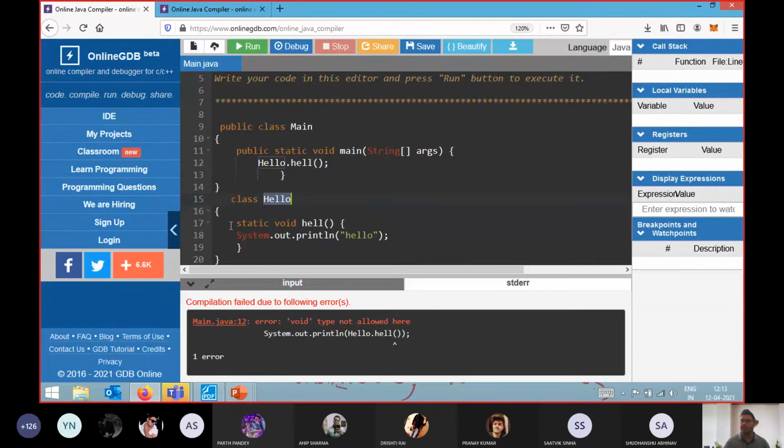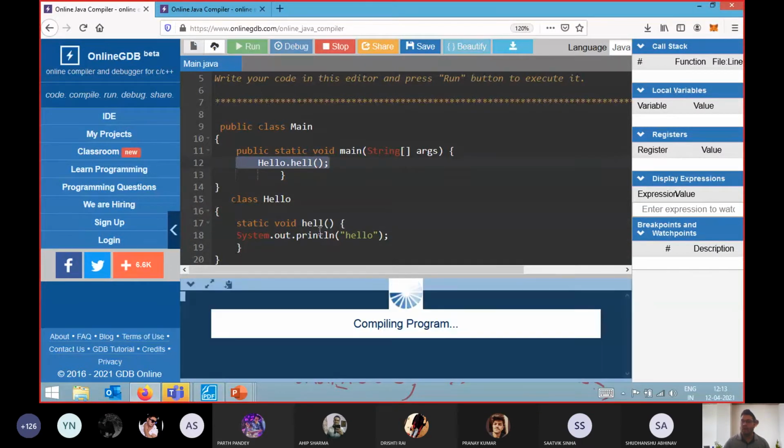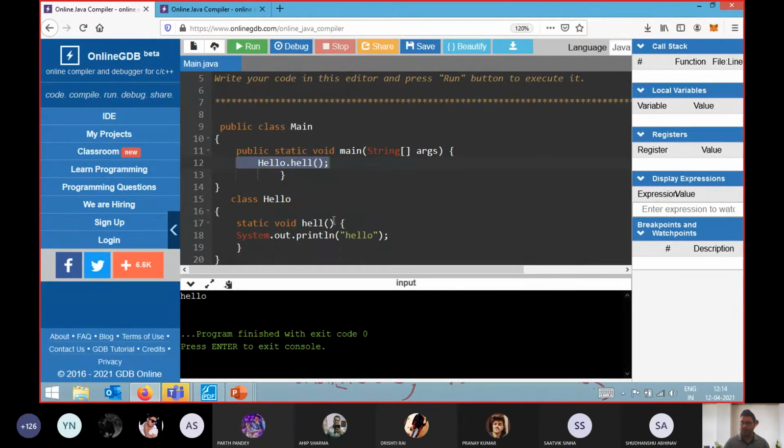During loading time, it will load static variables as well as the static method, so automatically we will get hell. If I call hello.l, I will get the output, and the output I will get over there is hello. So it means that we can write multiple classes in a single program. Always keep that in your mind.